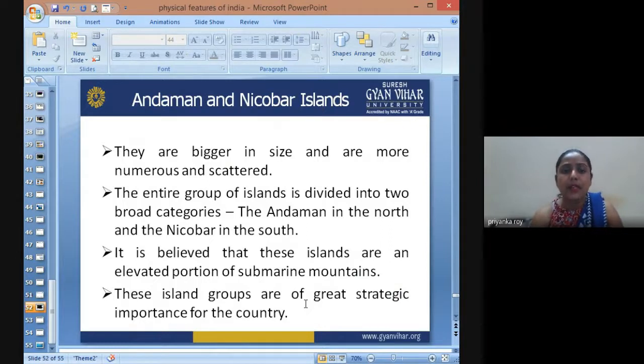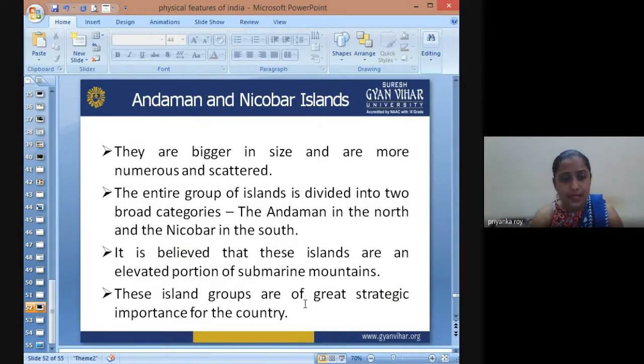The Andaman and Nicobar Islands are bigger in size and more numerous, and the entire archipelago of Andaman and Nicobar Islands is divided into two broad categories, that is Andaman in the north and Nicobar in the south.